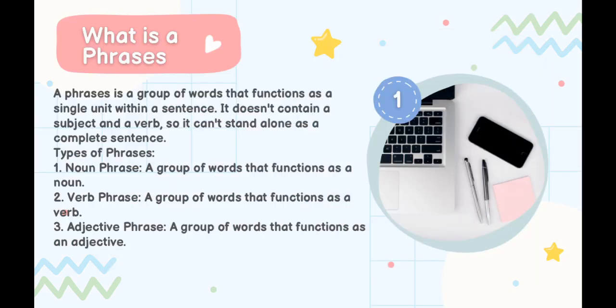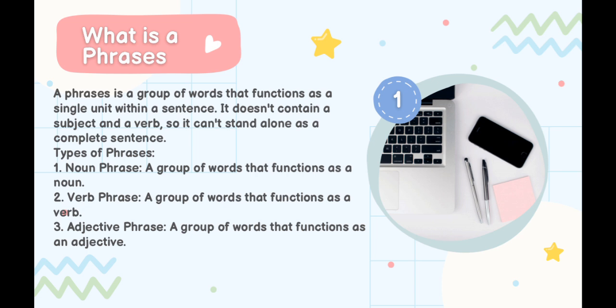What is a phrase? A phrase is a group of words that function as a single unit within a sentence. It doesn't contain a subject and a verb, so it can't stand alone as a complete sentence. Types of phrase: 1. Noun phrase, a group of words that function as a noun. 2.